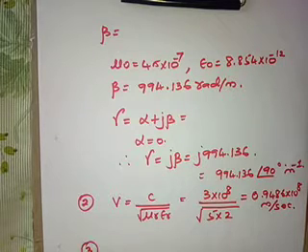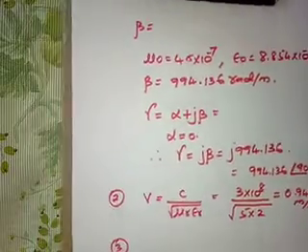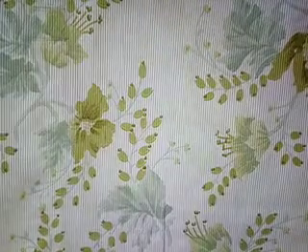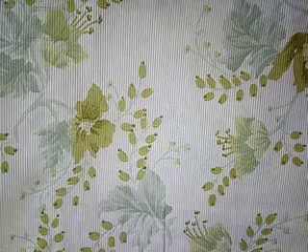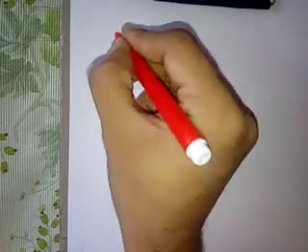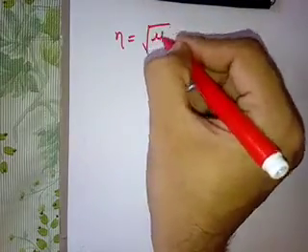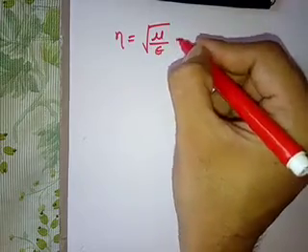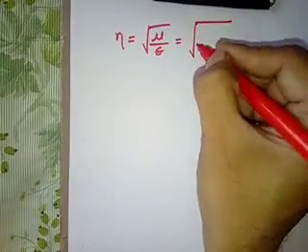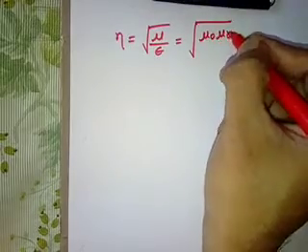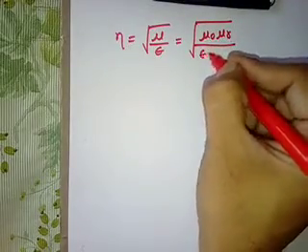Next, third one, intrinsic impedance. Intrinsic impedance eta is given by square root of mu upon epsilon, that is square root of mu naught mu r divided by epsilon naught epsilon r.